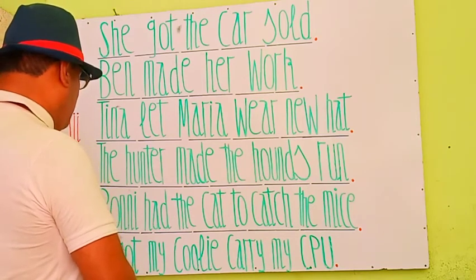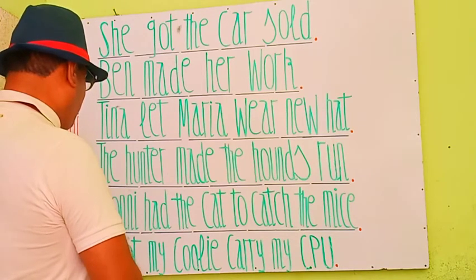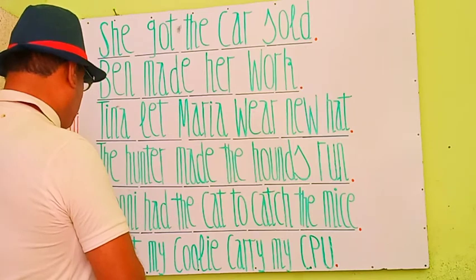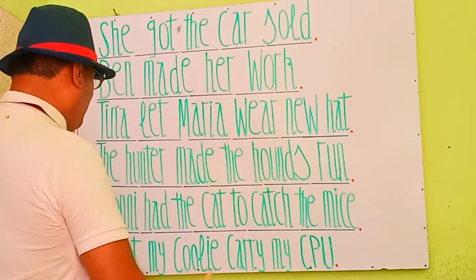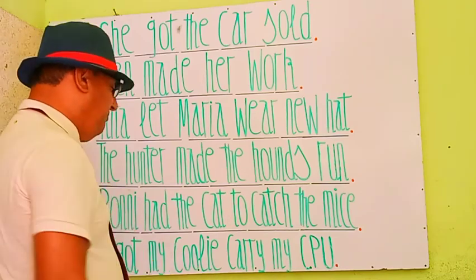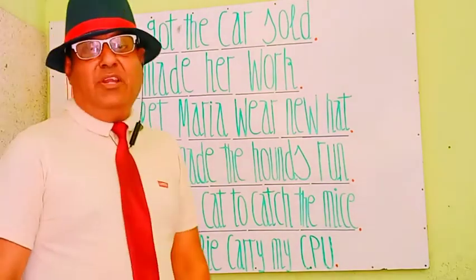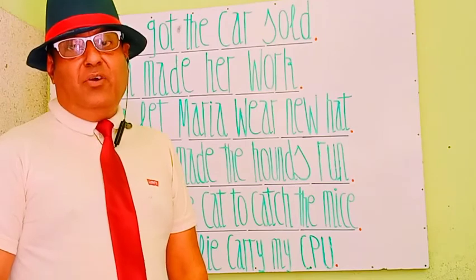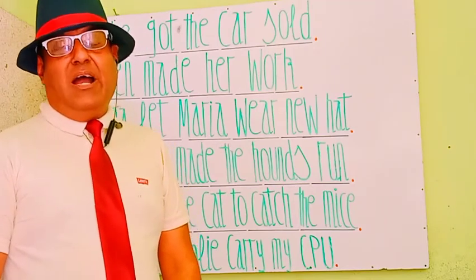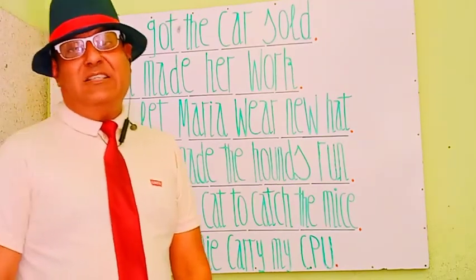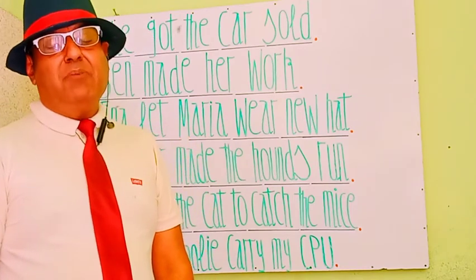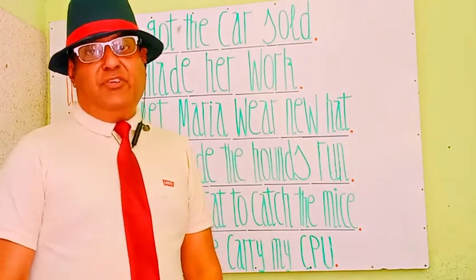Got is the past form of get. Get is used as a transitive verb. So I got my collie carry my CPU. मैंने अपने कोली से अपना CPU उठवाया.